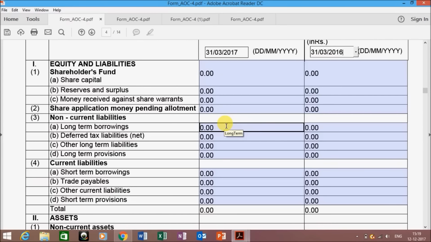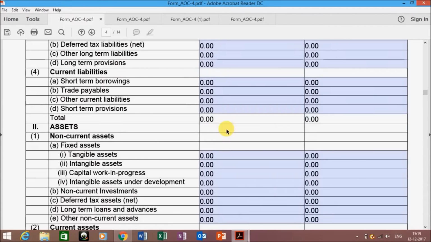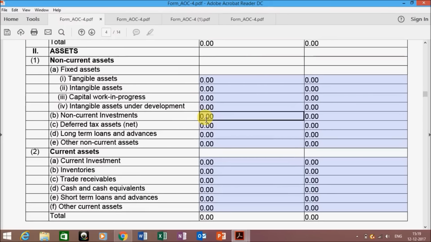You can easily match your data with the financials provided by the auditor, and you can easily fill them over here. As the auditor has provided you all the information, just enter your information here, your liabilities and your assets. Please ensure that your total of balance sheet is correct, that is your asset and liability should match.